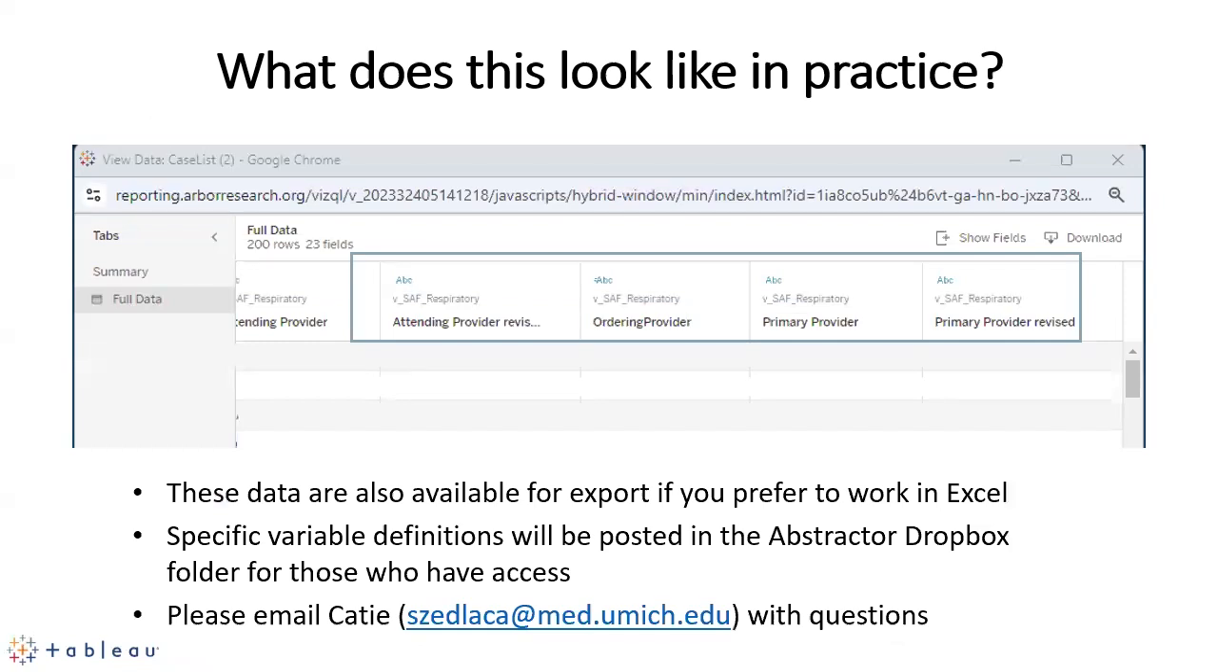Let's see, and then you also have the ability to export this data. I know a lot of our abstractors in particular do a lot of data mining, data exploring from Tableau. I will add a list of the variable names that you'll need if you guys are the type of folk that like to mess with it in Excel a little bit. And if you ever have questions, again, please feel free to email me anytime.